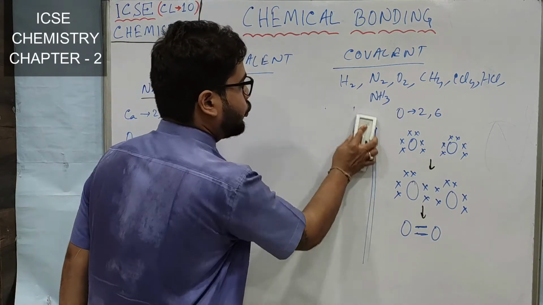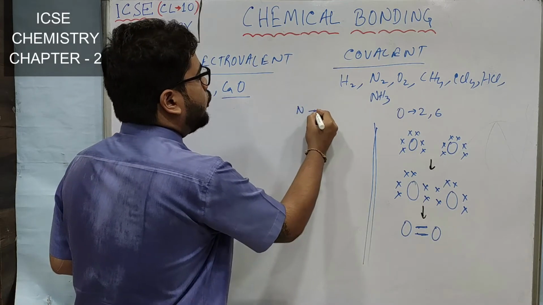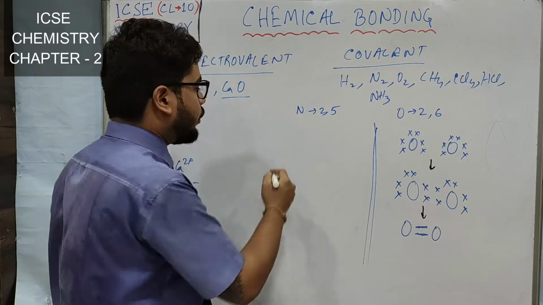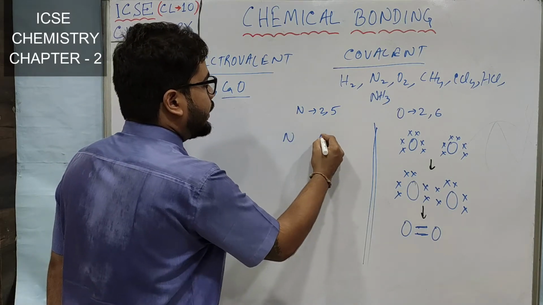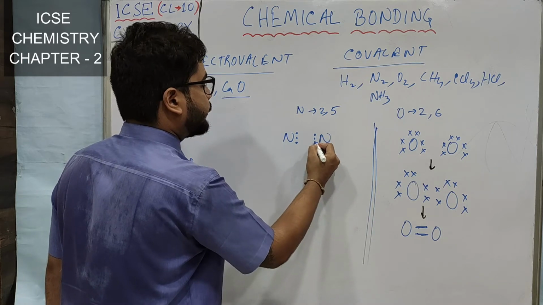Now I will quickly show you for nitrogen. We all know the configuration of nitrogen is 2, 5. So it needs 3 electrons. So I am drawing the electrons of nitrogen. Now this time I am using the dot.